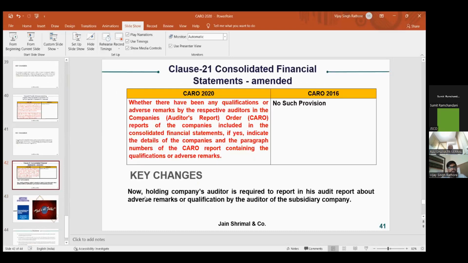Next, and this is the final one, clause 21. This is about the consolidated financial statements, and it is also a newly brought up clause. It requires reporting whether there have been adverse remarks in the subsidiary companies' auditor reports. If there is any qualification in the auditor's report of the subsidiary companies, then the auditor in his consolidated audit report has to indicate the same qualification. So it is now the responsibility of the holding company's auditor to report the major adverse remarks made by the subsidiary company auditors in their audit reports.